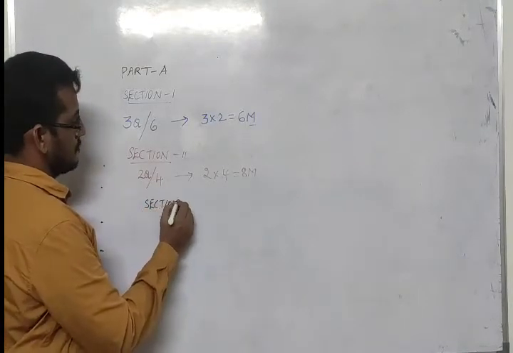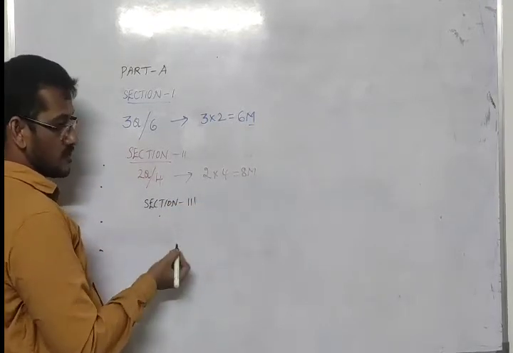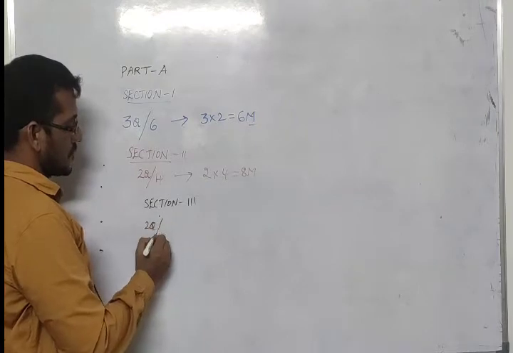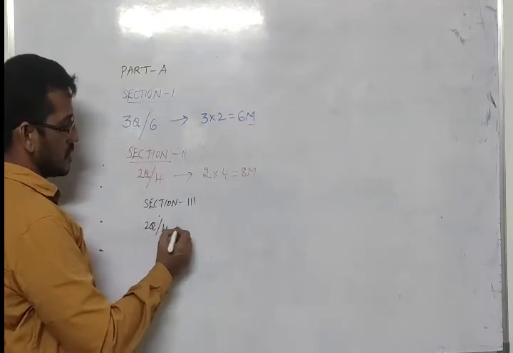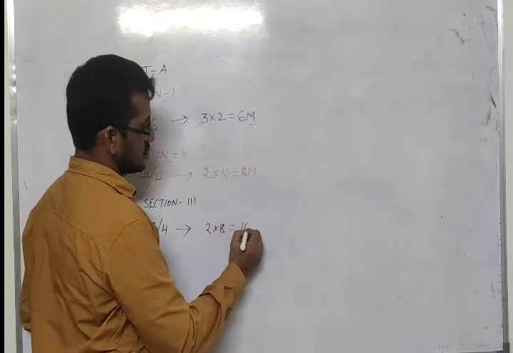Next, section 3. They'll give you totally 4 questions. Out of that you have to attempt any 2 out of 4, and 2 eights are 16 marks.